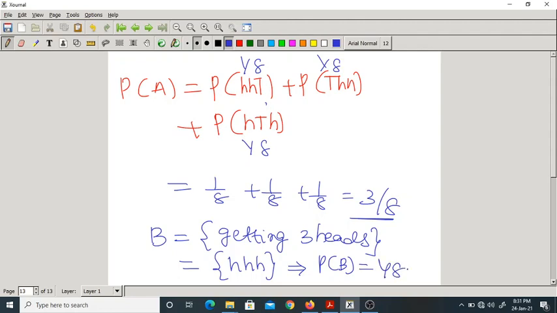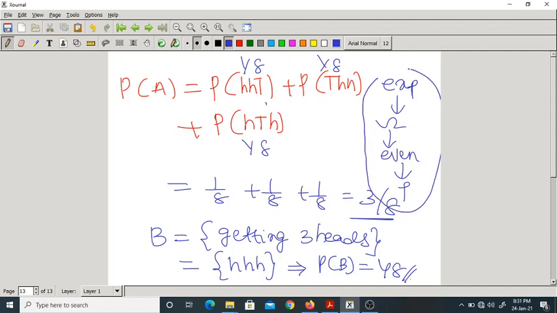It is equal to 1 by 8. Correct? Like this you have to follow the steps. First the experiment, then the sample space, then the events, then the probability. This is the flow diagram we use in the probability model. You take any experiment, this is to be followed.